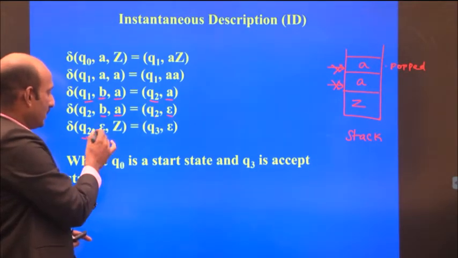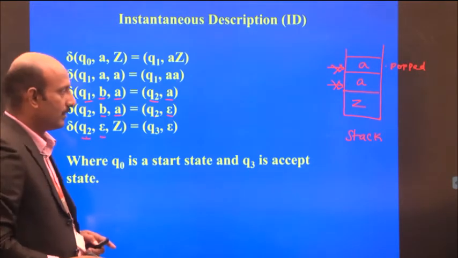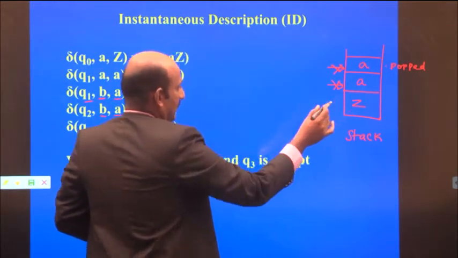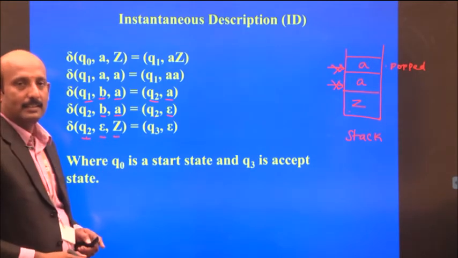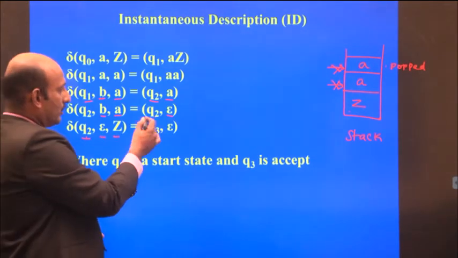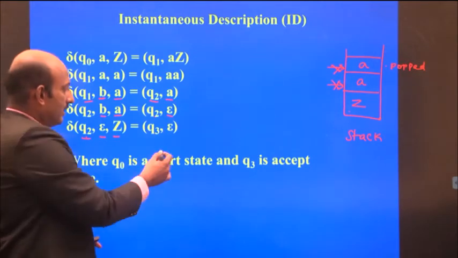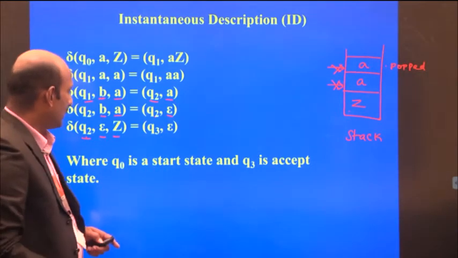If you apply the input epsilon onto this Z, I mean the stack, the current pointer is that Z, then we can go to Q3 with epsilon.